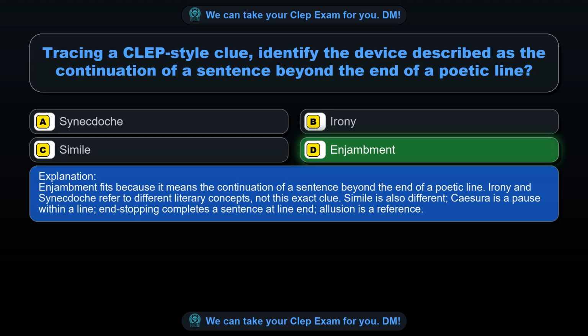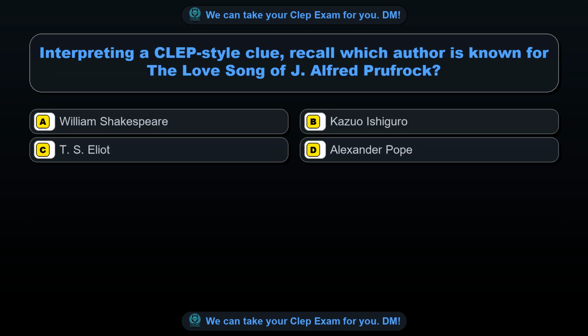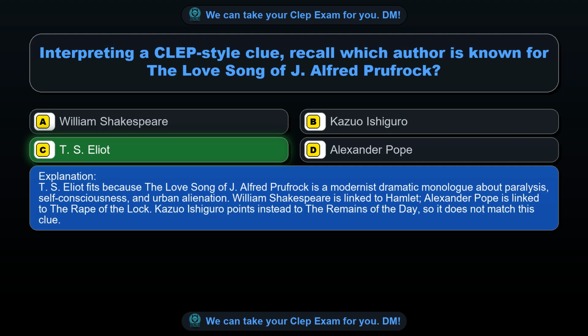Question 7. Interpreting a CLEP-style clue, recall which author is known for The Love Song of J. Alfred Prufrock. Option A, William Shakespeare. Option B, Kazuo Ishiguro. Option C, T.S. Eliot. Option D, Alexander Pope. The correct answer is option C, T.S. Eliot. T.S. Eliot fits because The Love Song of J.